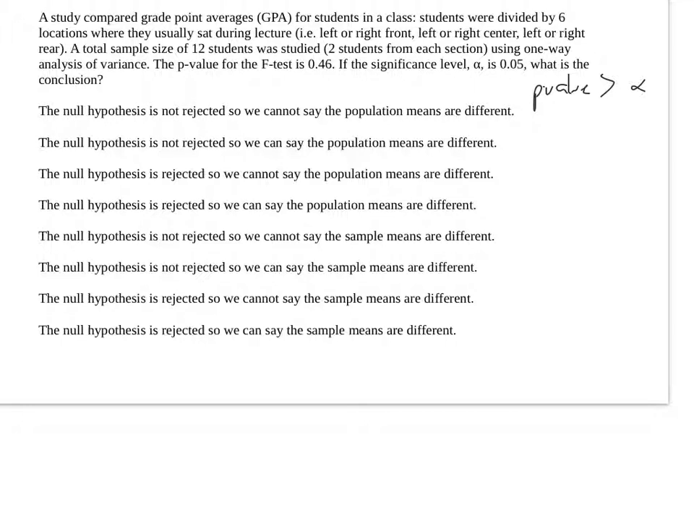Are they different or not? It's the null hypothesis: nothing interesting is going on. All the means are equal. Therefore, it's got to be this one. Not rejected. We cannot say the population means are different. That's exactly what that means. Okay? So there you have it.